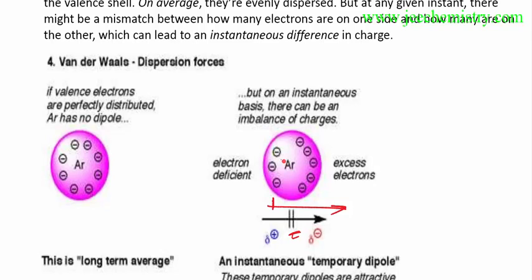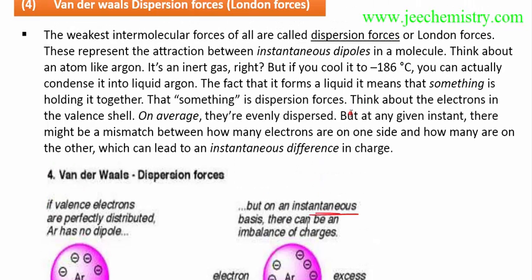An instantaneous dipole is produced in this compound. I have written some theory: the weakest intermolecular forces are called dispersion forces, or London forces, and they represent the attractive force between the instantaneous dipoles in the molecule.